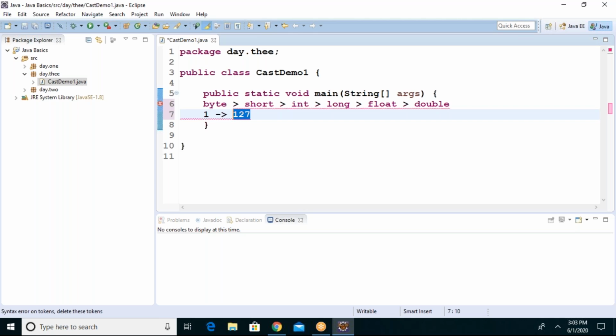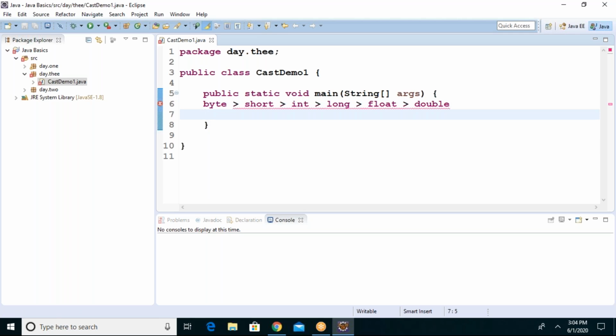Short can store values up to 32,768, thousands. Step by step, int is 4 bytes and long is 8 bytes. You can store values based on the data type.